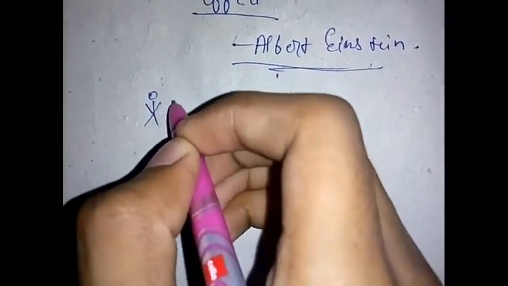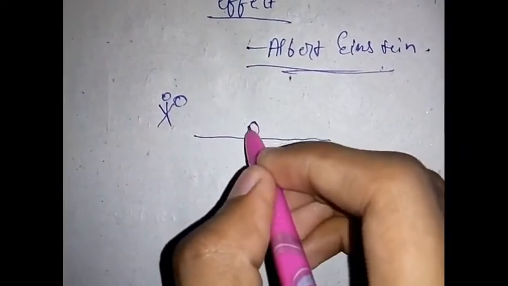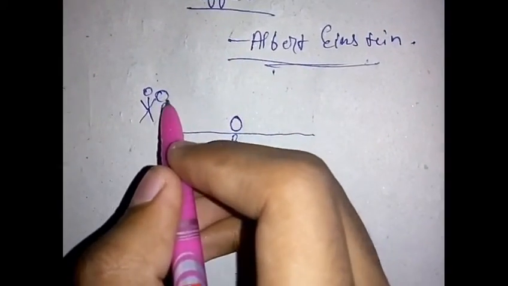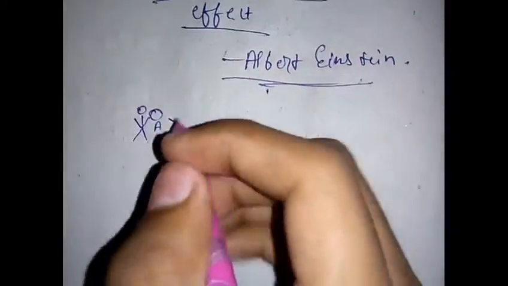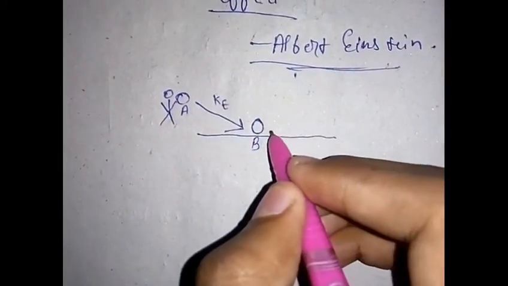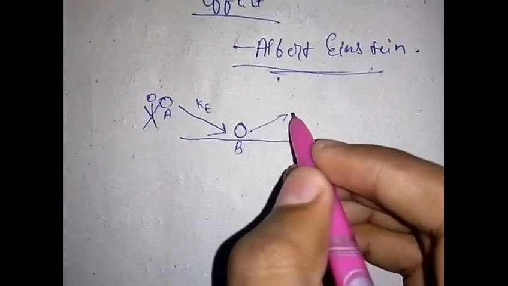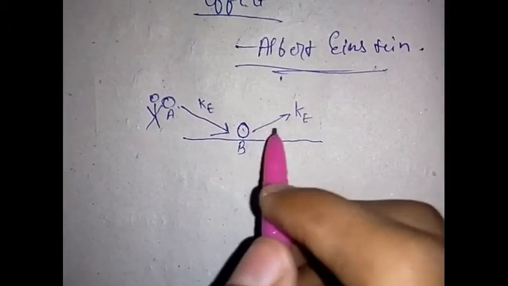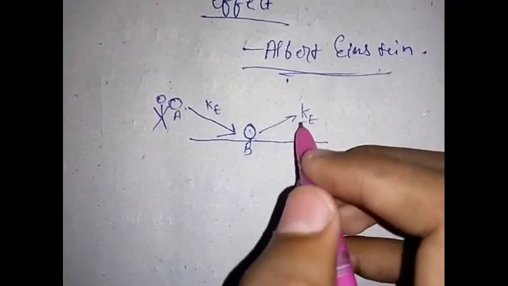Imagine I provided you a ball, and on the surface there's another ball. Let it be ball A and let it be ball B. If you apply some force to ball A, this ball will approach ball B with some kinetic energy, and that kinetic energy will be transferred to ball B. As you know, by the law of conservation of energy, the energy from ball A will be transferred to kinetic energy in ball B, and ball B will get displaced.